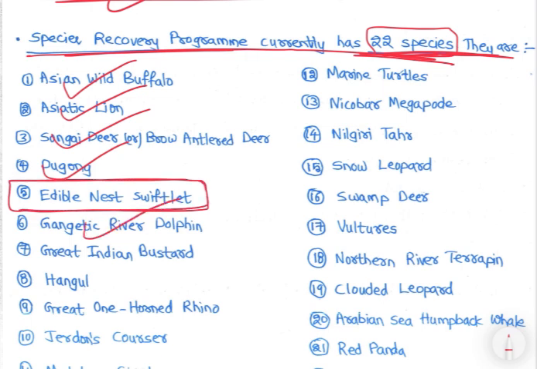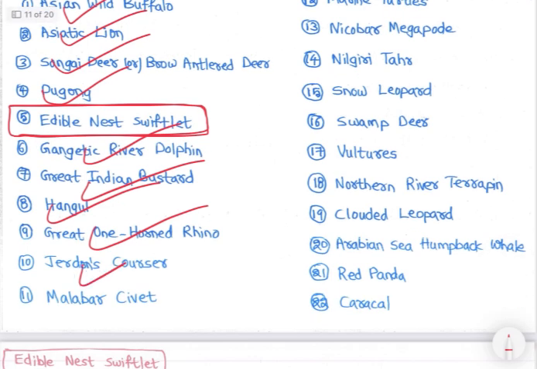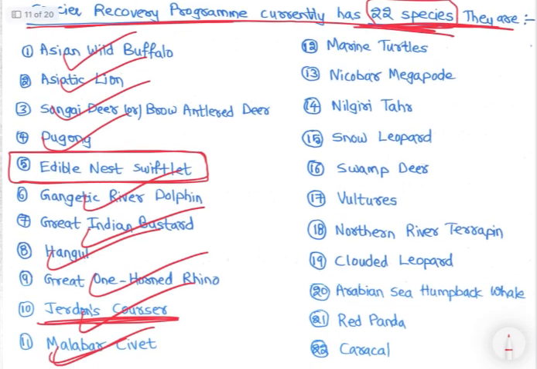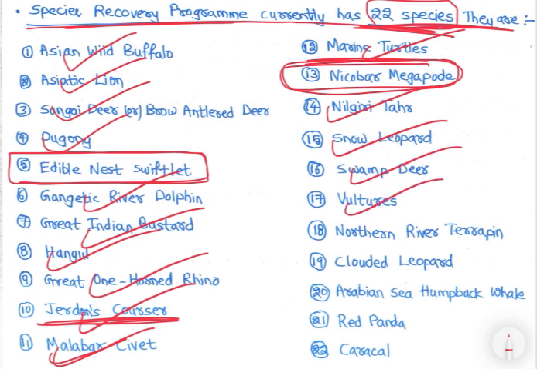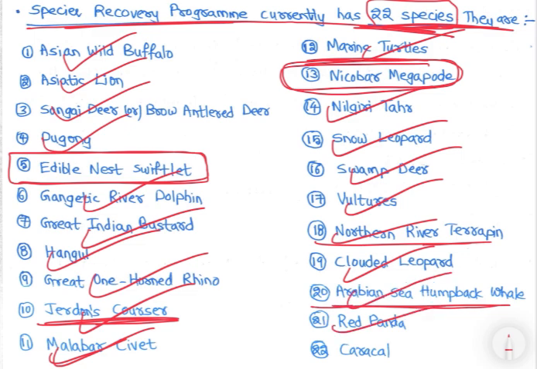Right, Gangetic river dolphin, great Indian bustard, hangul, one-horned rhino, Jerdon's courser bird. Critically endangered we have covered. Malabar civet we have covered, marine turtles we have covered, Nicobar megapode we will be covering now. Nilgiri tahr, snow leopard, swamp deer, vultures, northern river terrapin, clouded leopard, Arabian Sea humpback whale, red panda and caracal we will be covering now. Right, so these are 22 you need to remember.